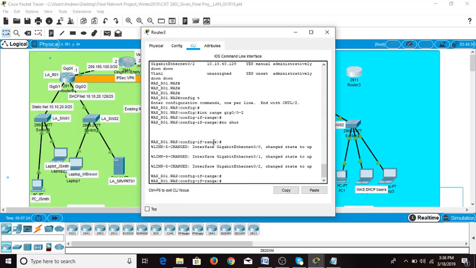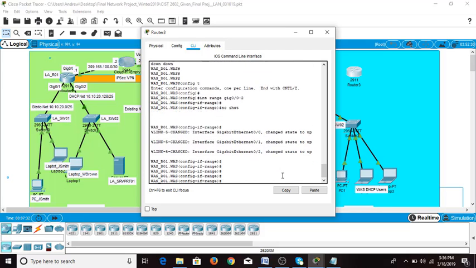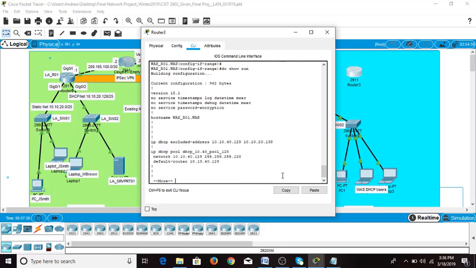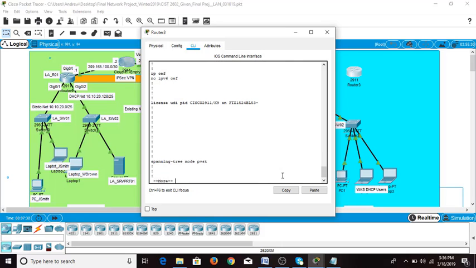As you see, all the ports are up and passing traffic. From here, let's list the configuration. Do show run, hit enter, and it appears that everything looks okay. Hit exit again, and then you save your configuration.